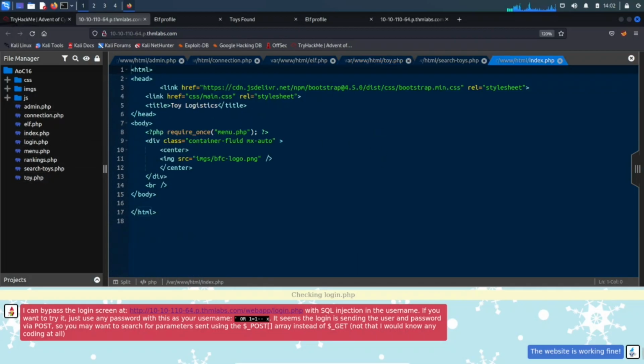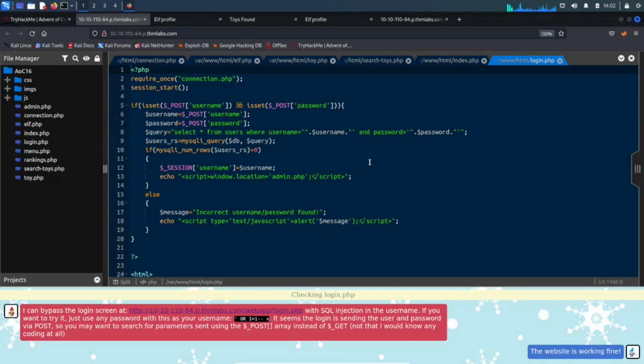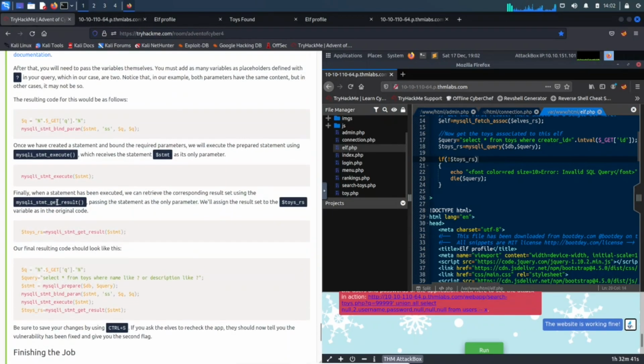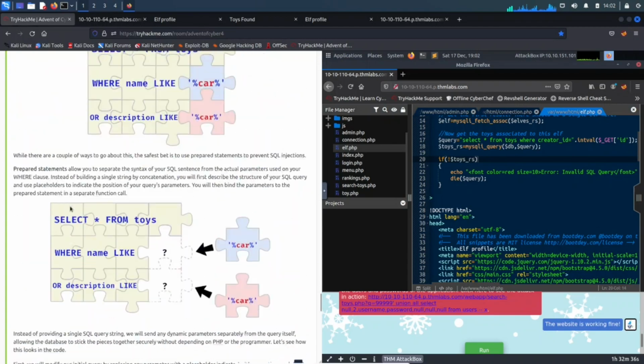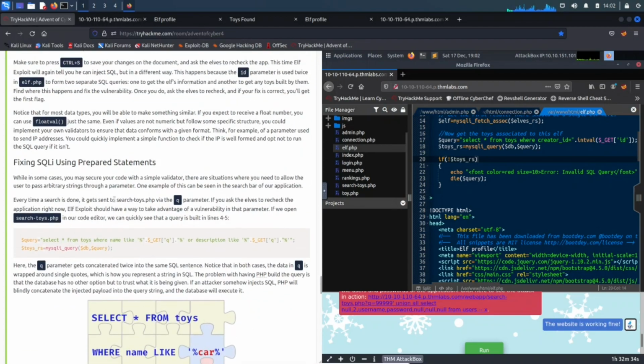This is pretty straightforward. So where's the login? There we go. I don't know what I clicked. Oh, I clicked on index. That's my fault. All right, so we see username, password, underscore post, underscore post. If you remember, if you read the SQL injections up here, I think my mouse is running out of batteries.